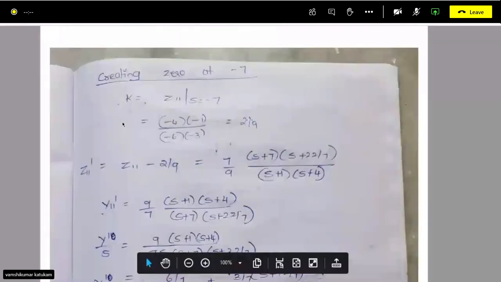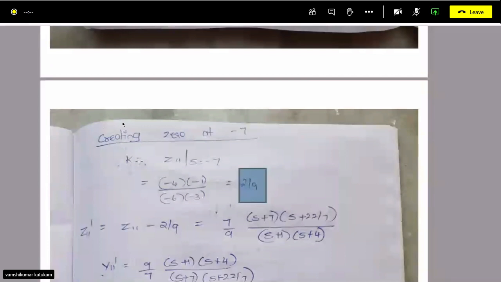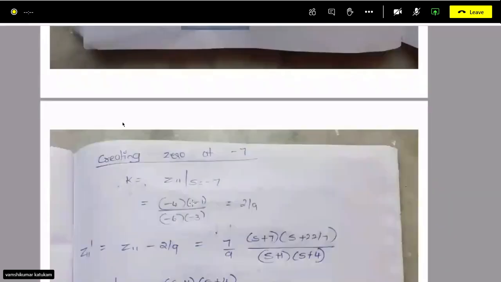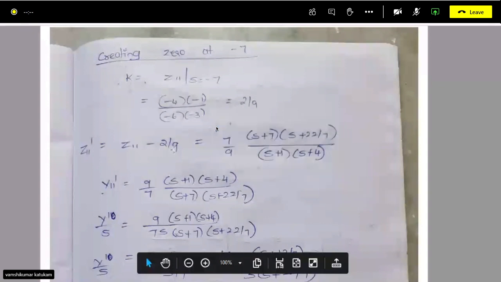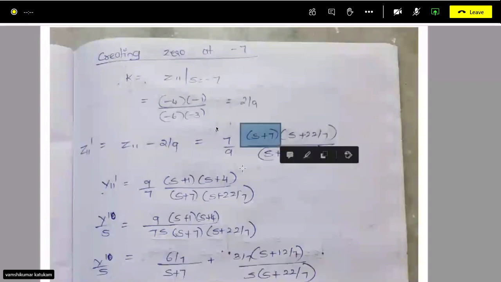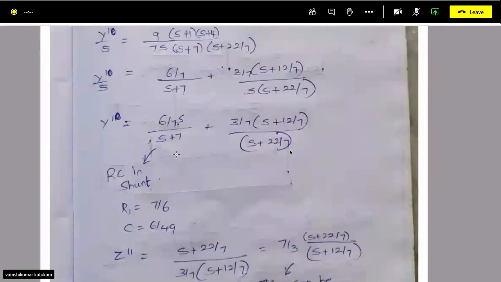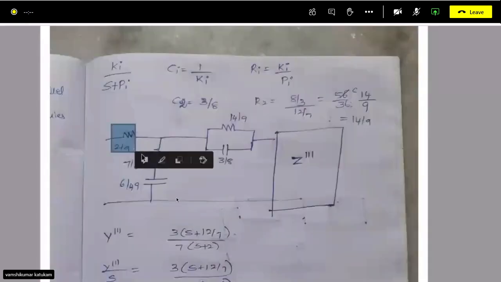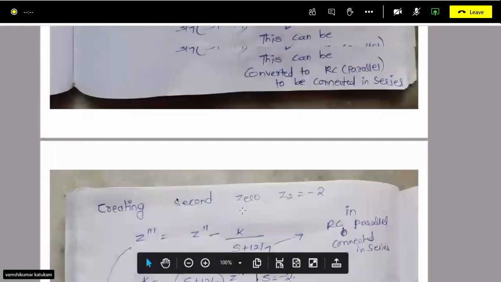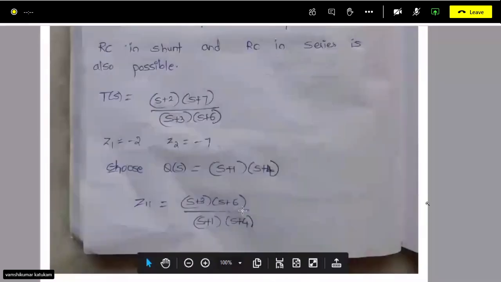Then subtract this constant 2 by 9 from z11. After subtracting this, you can see you have created a zero at s plus 7. And this 2 by 9 can be realized by adding a series resistor. If you see the design, 2 by 9 will be your series resistor. So you got this, right?